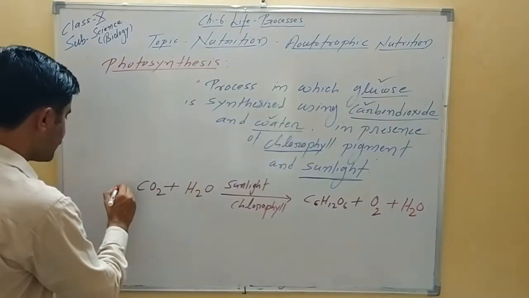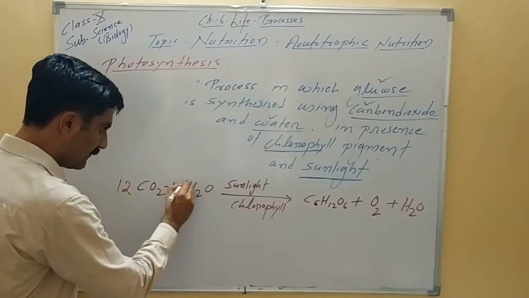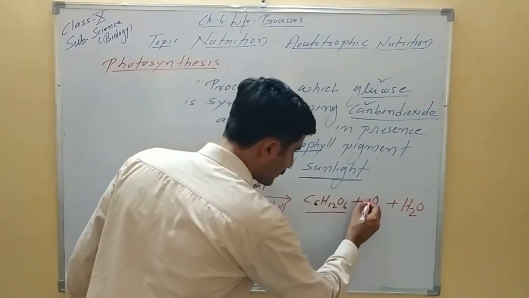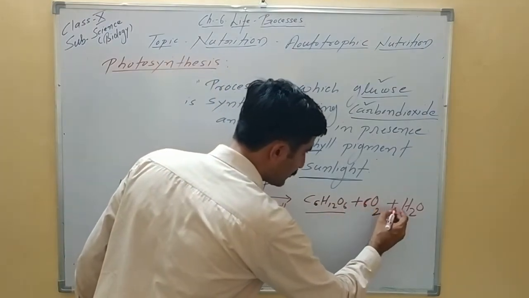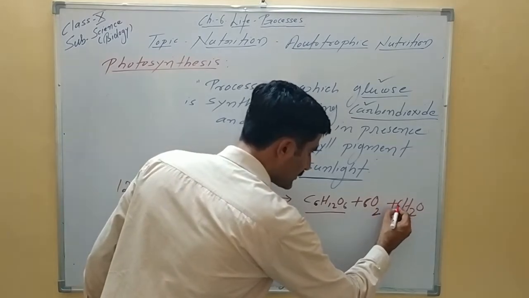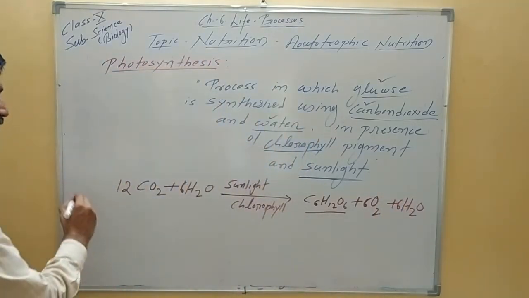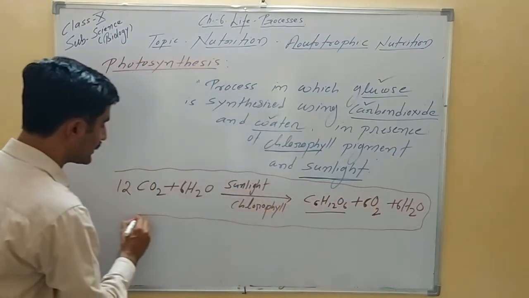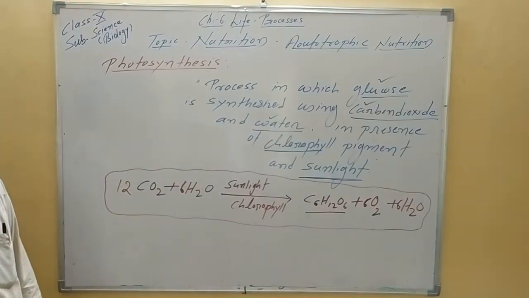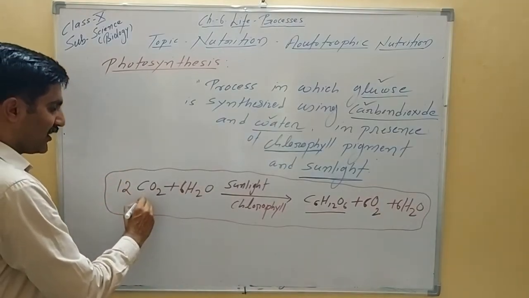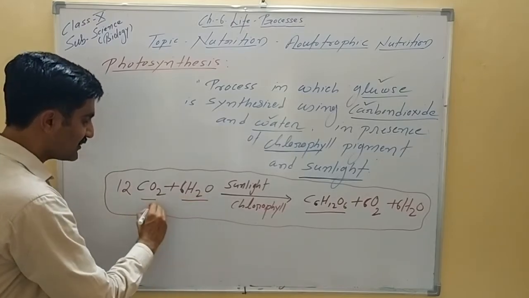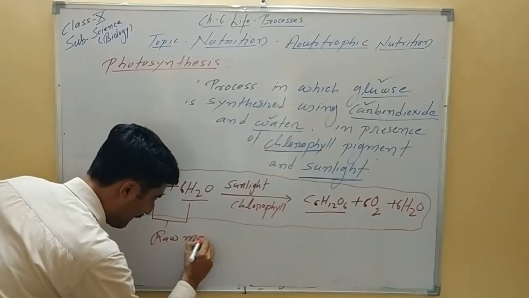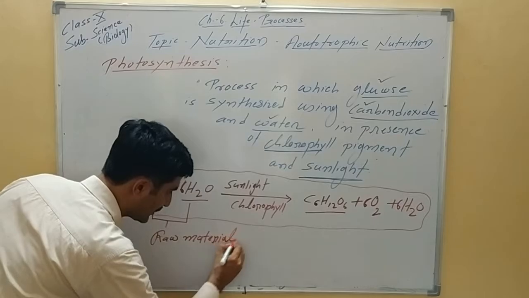So if we balance this reaction, 12 CO2, 6 H2O, 1 molecule of glucose is produced, 6 molecules of oxygen is produced, and 6 molecules of water are regenerated. So this is the overall reaction of photosynthesis. This is also very important for the exam, but from this reaction we can draw many things, that carbon dioxide and water act as raw material. Raw material means that take directly part in the synthesis.